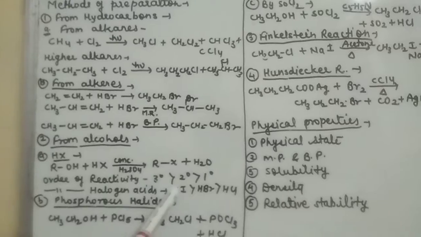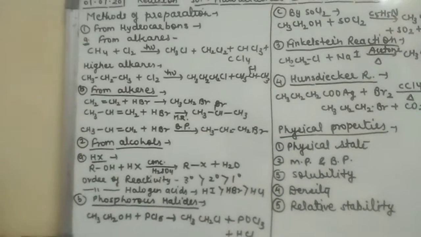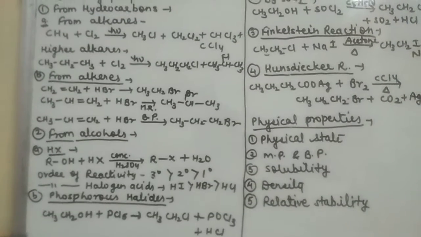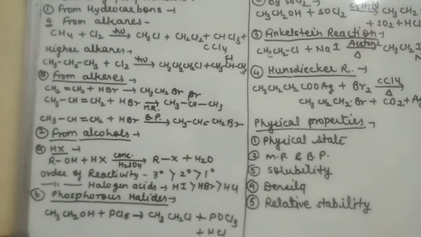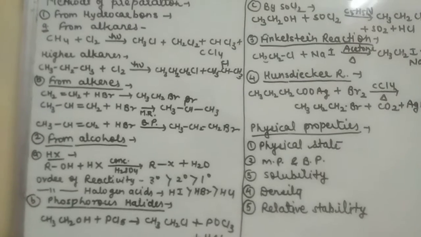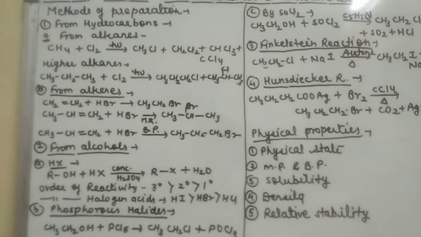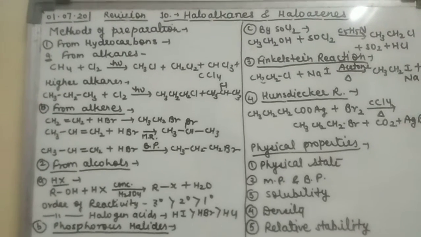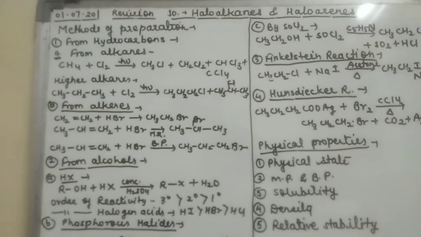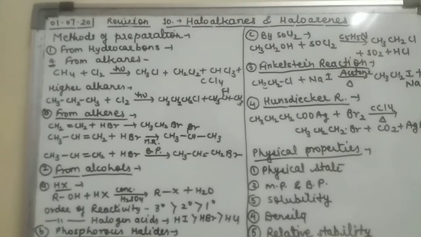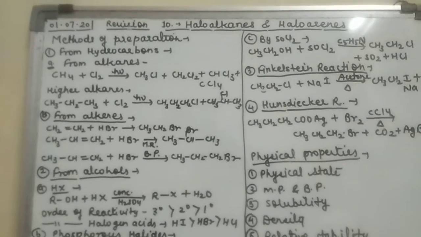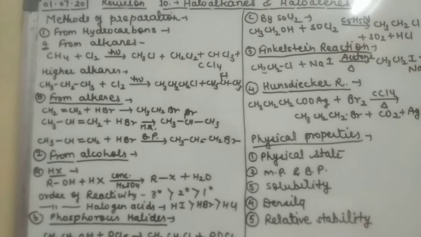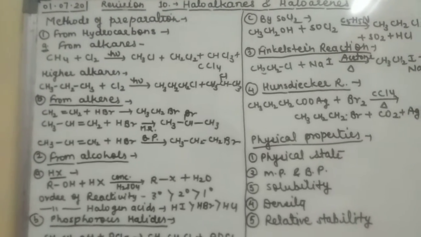First one, order of reactivity 3 degree, 2 degree, 1 degree, because this is a nucleophilic substitution reaction, and in this substitution reaction the intermediate is the carbocation. So the tertiary carbocation is the most stable among all three. That is why the order of reactivity of alcohols is 3 degree, 2 degree and 1 degree. Then the next is halogen acids: HI, HBr and HCl, depends upon the bond dissociation energy. So for HI we can say the bond dissociation energy is the least, so the order of reactivity will be the most.